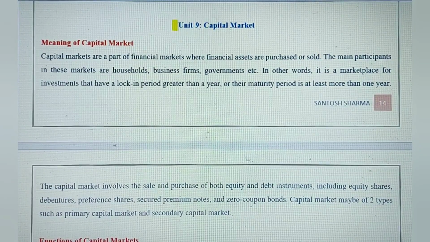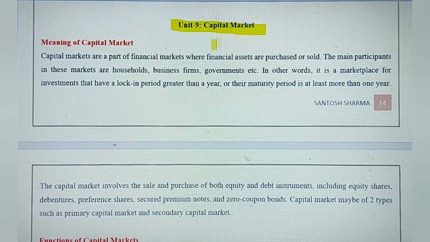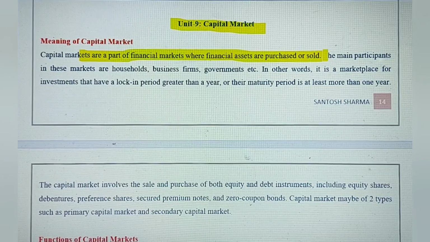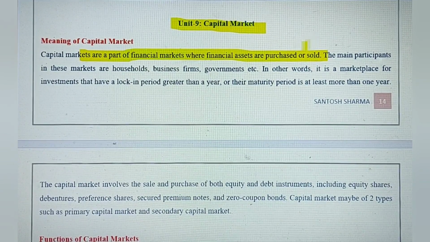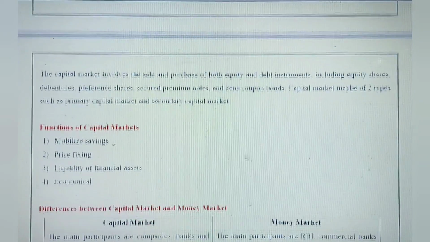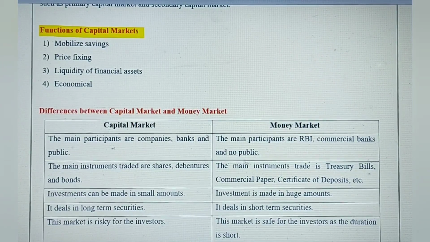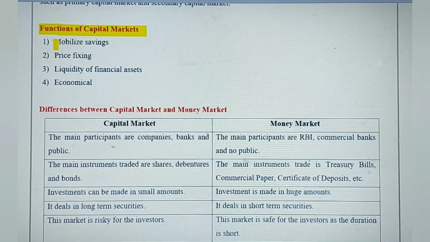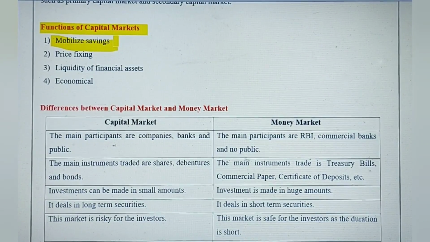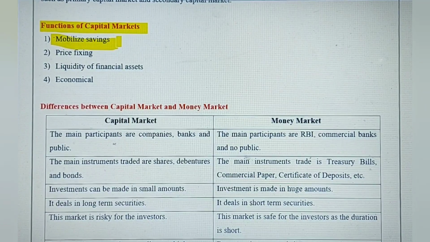Unit 9 is on capital market. We know more or less about this. Capital market is a place or a system where financial securities are bought and sold. And there are different buyers and sellers here, maybe company, government, and general public. And these are the different functions performed by capital market. Now, the first one is it mobilizes the savings of the general public. So whatever money we save, we can invest that into the capital market to earn more money.